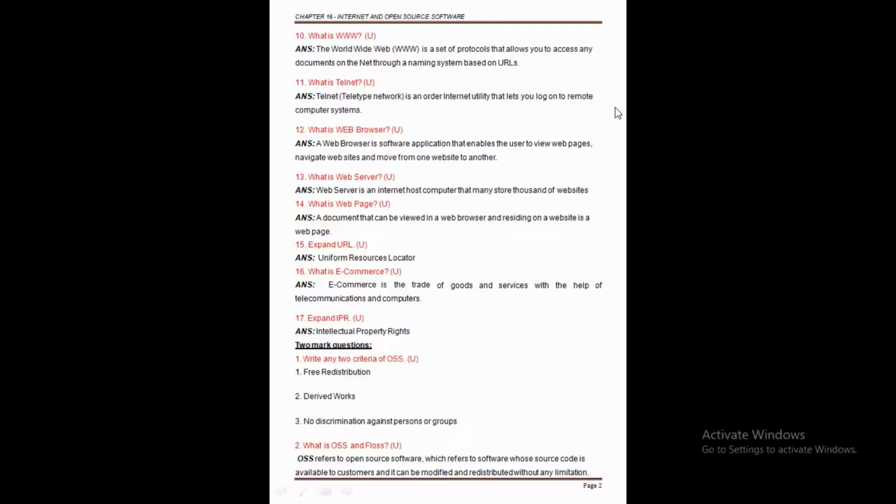Clear this point here. It is a website which hosts other websites. What's the meaning of this? In simple words, a web portal has hyperlinks to many other websites. Maybe you want any website information, then first of all you link to Google, or maybe you link to Yahoo. So this is the first website, and through Google or Yahoo, by selecting any one, you connect to another website. So this is called a web portal.